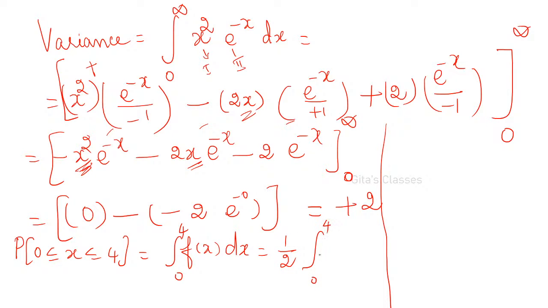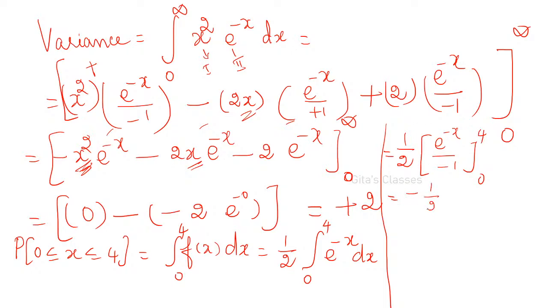Integral 0 to 4 e power minus modulus of x. You see the limits, 0 to 4 means it is positive values only, right? Therefore, you can remove this modulus. If you have negative values, then only you write modulus. If all the values assigned for x are positive, then you can remove that modulus; modulus is not required. So 1 by 2 into e power minus x divided by minus 1 from 0 to 4.